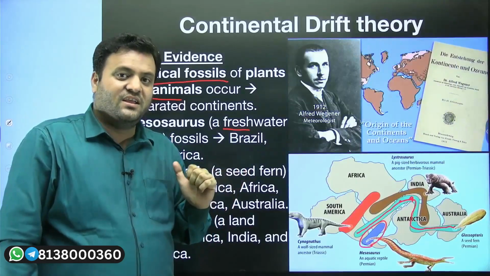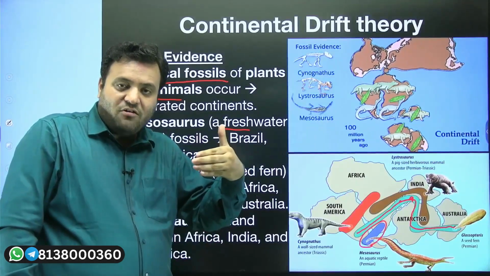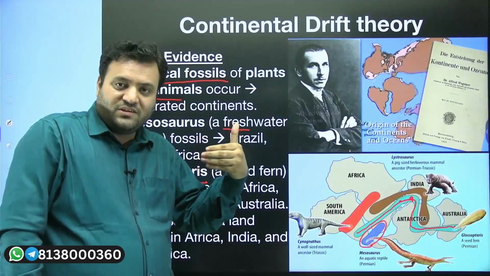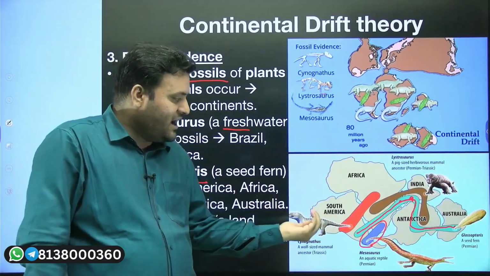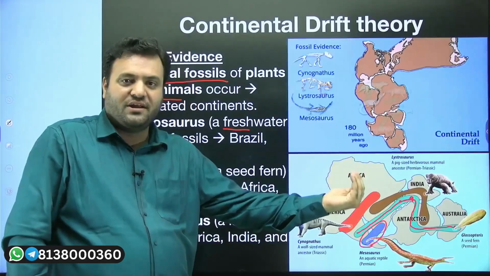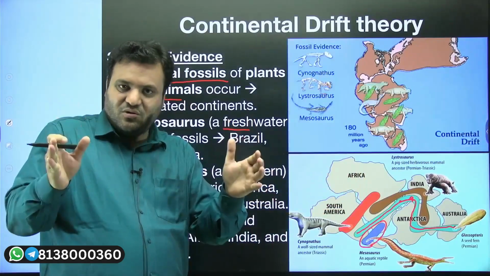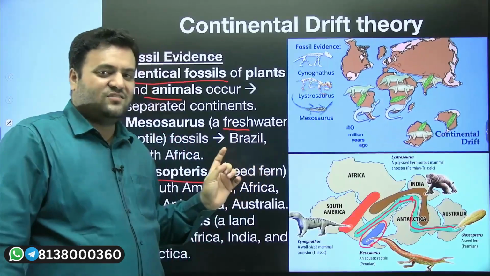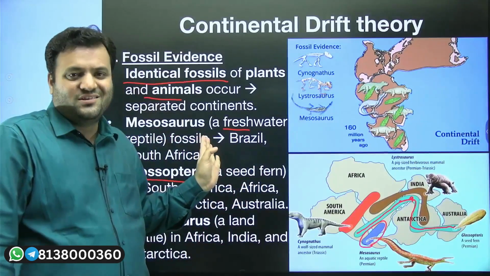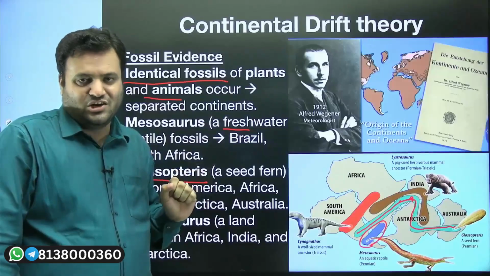There is a possibility that Mesosaurs might have swum from South America and reached Africa. This swimming possibility can be ignored because the distance is large, and second, Mesosaurs can only sustain in freshwater conditions.